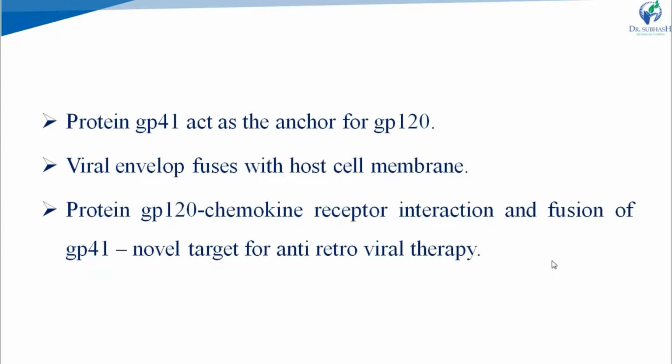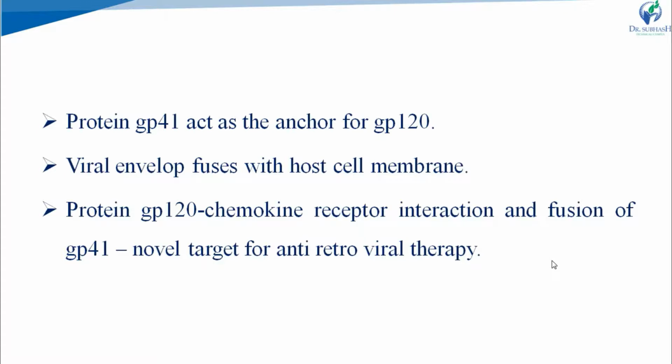After that, the viral envelope fuses with the host cell membrane. The GP120 chemokine receptor interaction and the fusion by GP41 are the two novel targets for antiretroviral therapy. So what happens initially? GP120 glycoprotein binds with the host cell receptors, CD4 plus and the chemokine receptor, and causes a bivalent interaction.